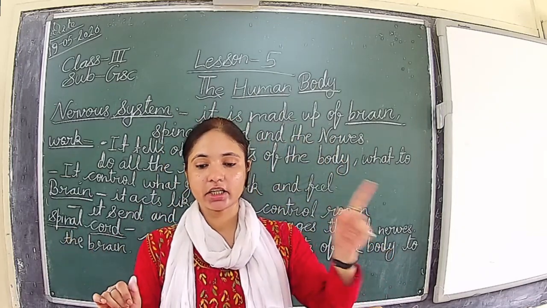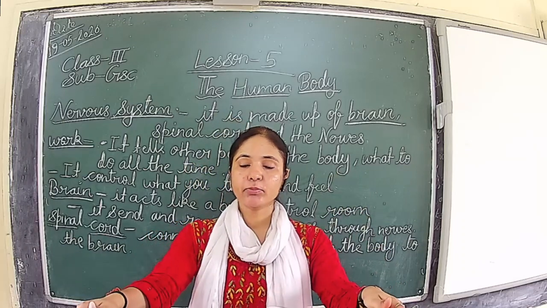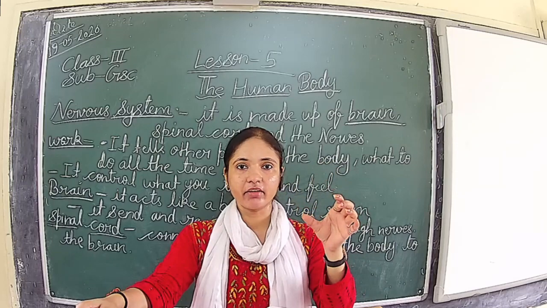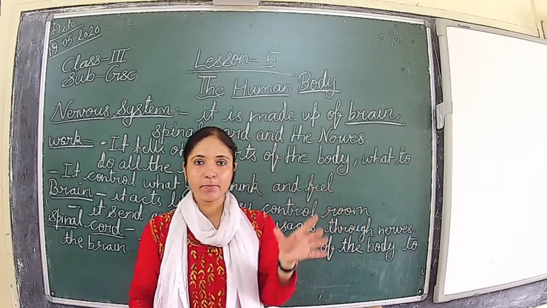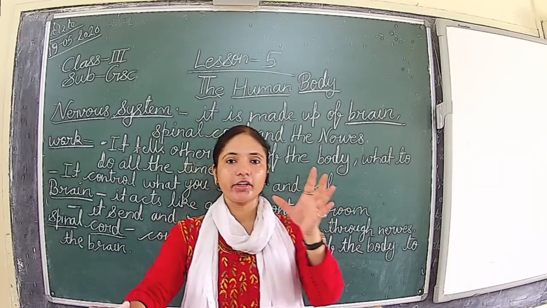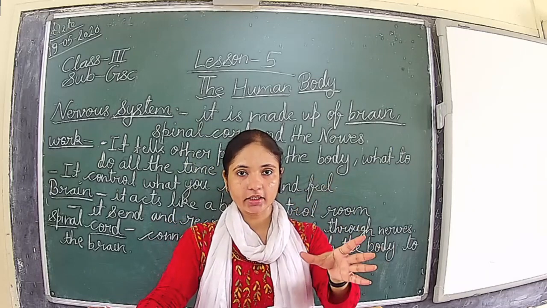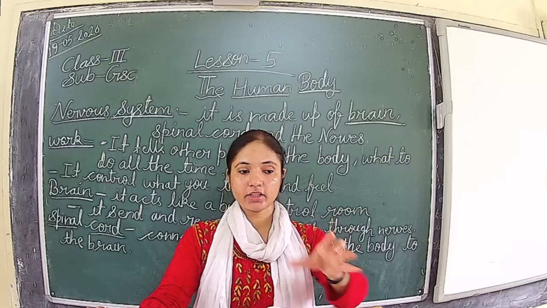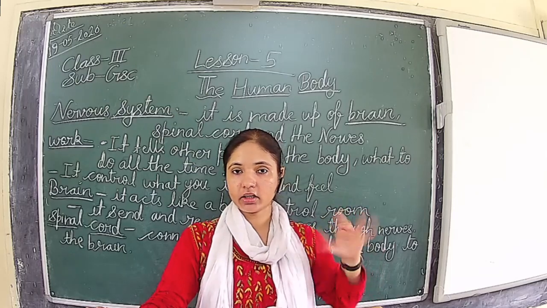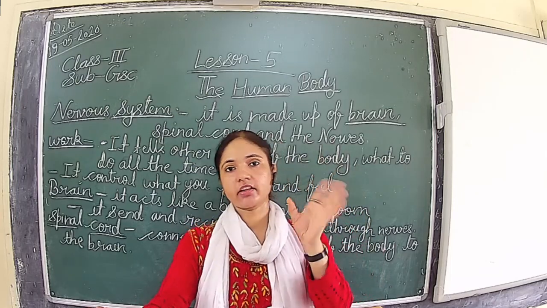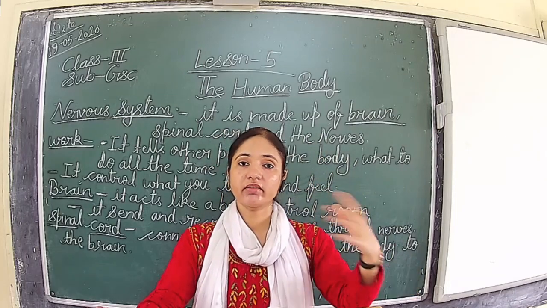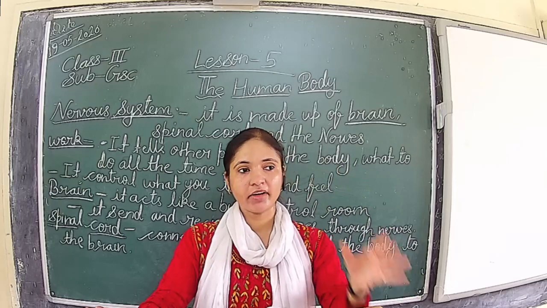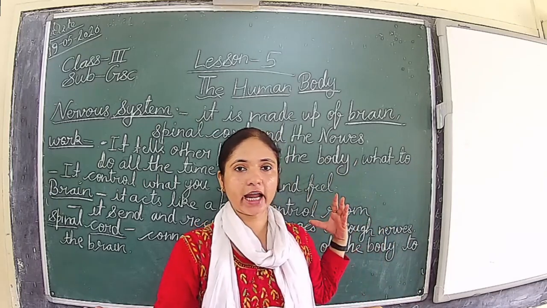So when we touch something hot with our hand, it pulls back immediately. Take the example of a cup of tea. When you touch it and it is very hot, you just pull your hand back. The best example is a steel glass, because when something hot is kept in that and you touch it, you immediately pull your hand back.